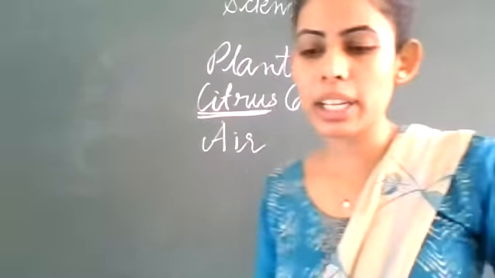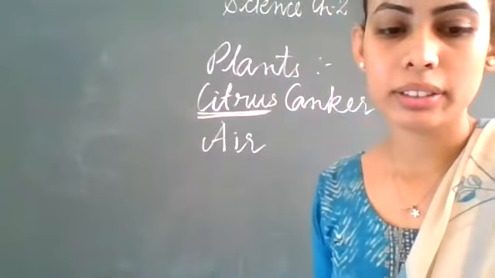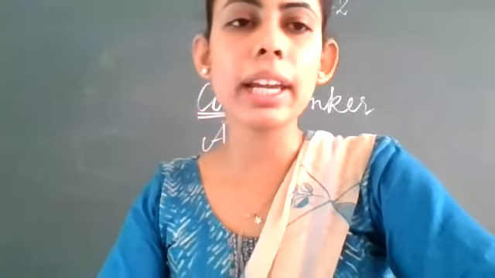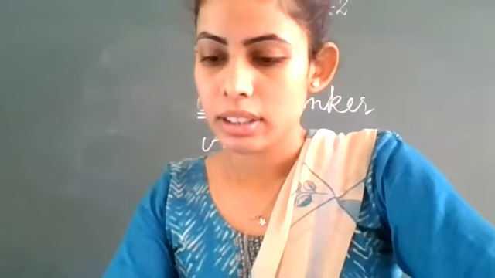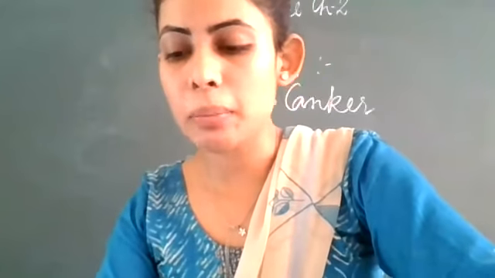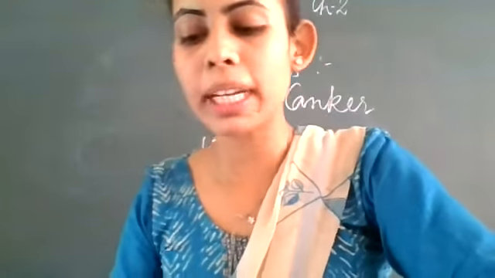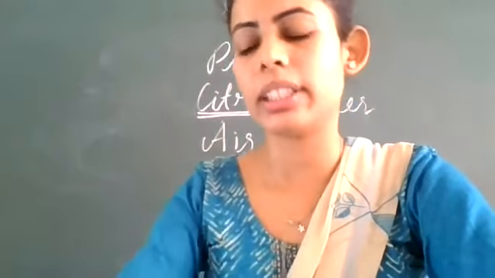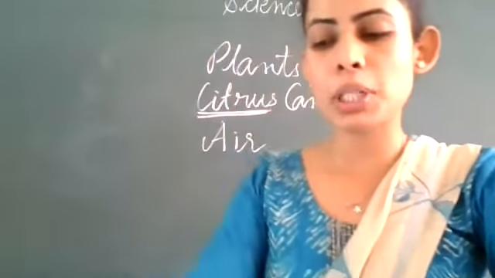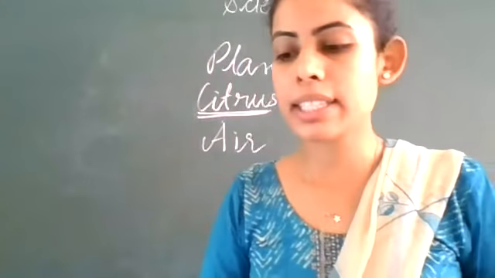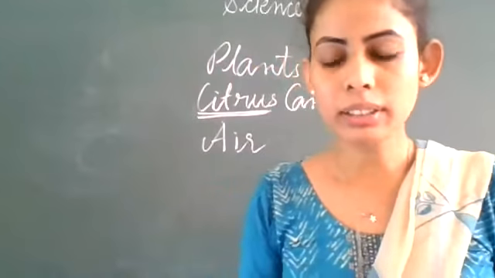And the next one is rust of wheat. So it is a fungal disease and it is spread by air and seeds. And the next is yellow vein mosaic of bhindi, okra, and it is caused by a virus. The microorganism that is responsible for it is virus, and the mode of transmission is insect. Clear?